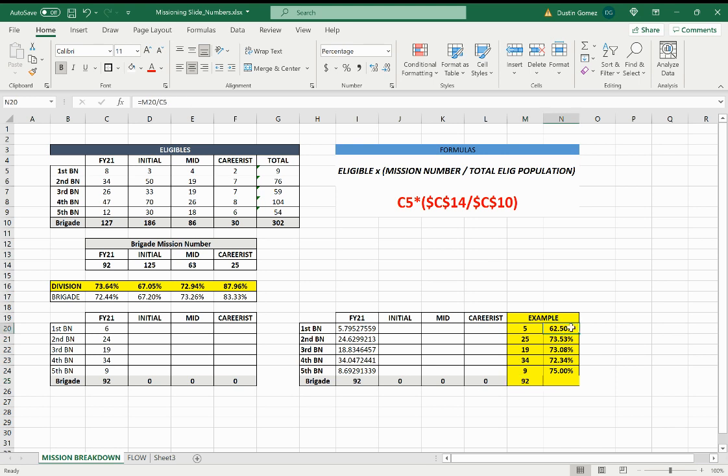So yes, 62% seems like a significant difference, but like Dustin said, this is based off of population. This is at the discretion of the senior, and you can see the remaining battalions all got missioned roughly close to that number, but they didn't get missioned that exact number. That's why we can't go based off percentages. If we were to base it strictly off percentages, you would have to reenlist 5 3/4 of a soldier for this to actually work out to equal that exact percentage.